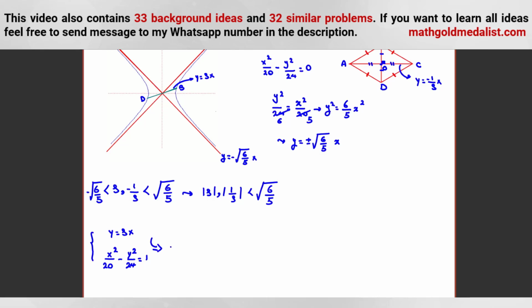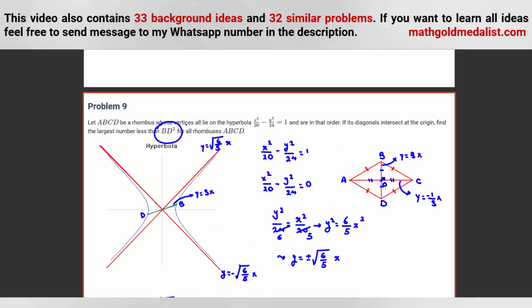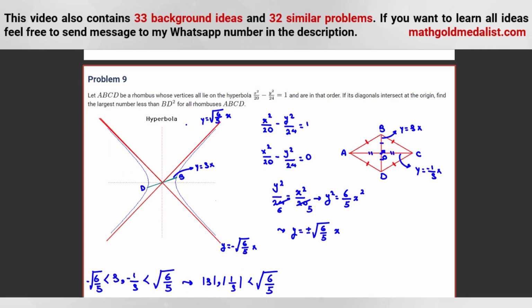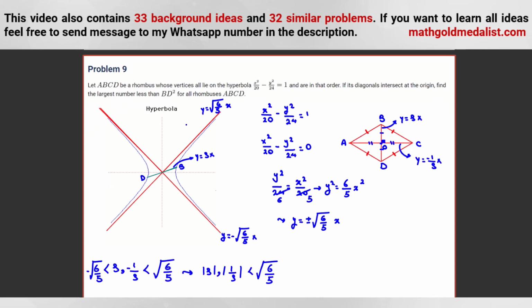Okay, so let's replace y with sx: x squared over 20 minus s squared x squared over 24 is equal to 1. Okay? And now, one important thing. The problem says find BD squared, and we want to find the largest number less than BD squared always.